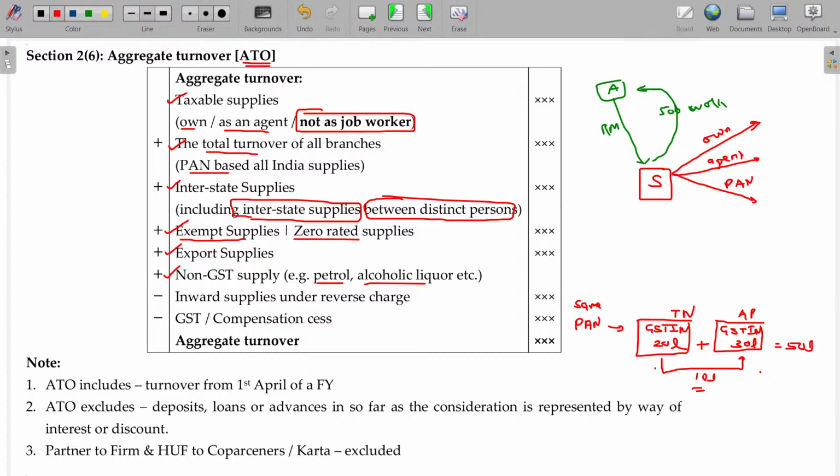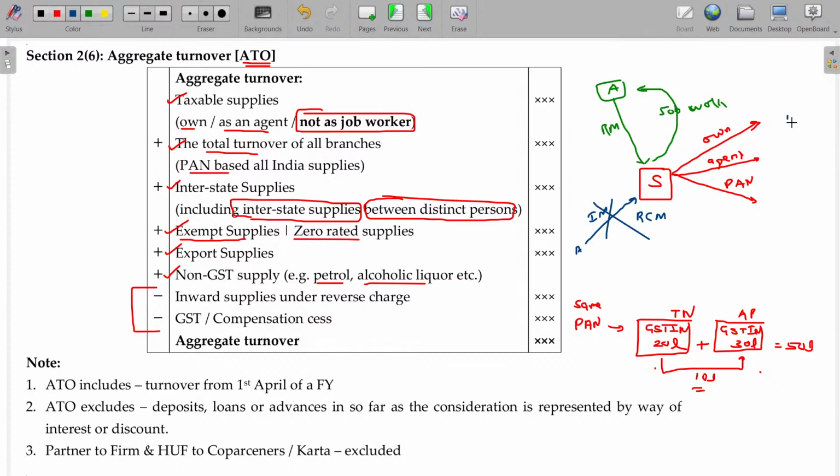Okay. And what are the two things not includable? Inward supply under RCM basis. If supplier purchases something, probably immovable property rental services from any party, for that RCM basis is applicable. This will not be includable.